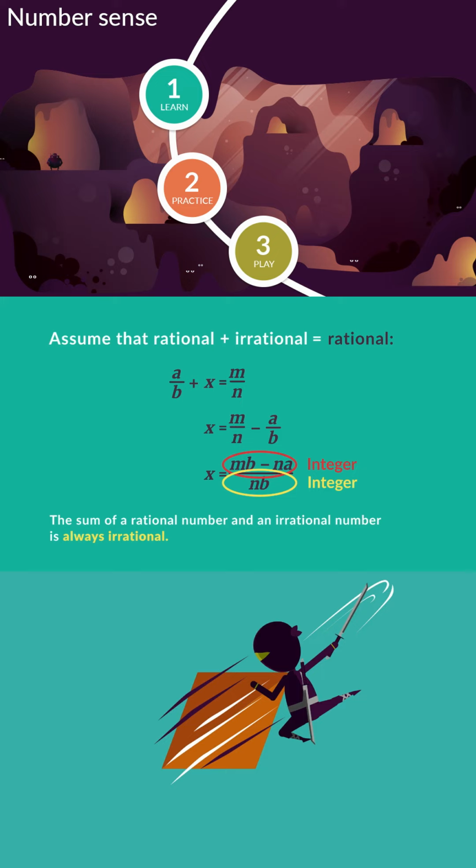We can work in exactly the same way to prove that the difference of a rational number and an irrational number is also always irrational.